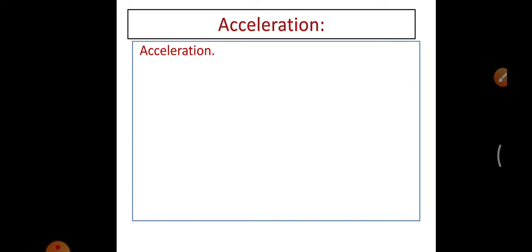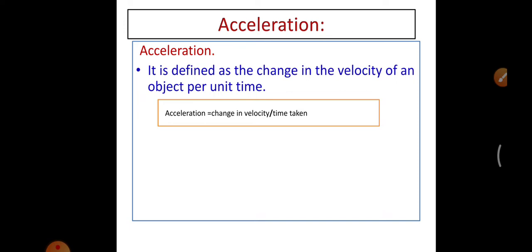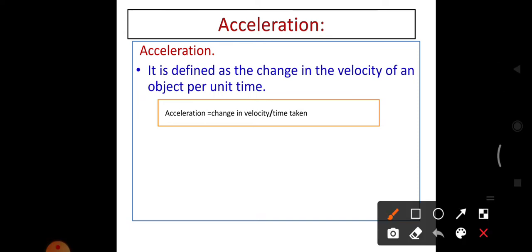The next term is acceleration. What is meant by acceleration? It is defined as the change in the velocity of an object per unit time. If velocity changes, it means acceleration occurred. So acceleration is written as change in velocity by time taken.